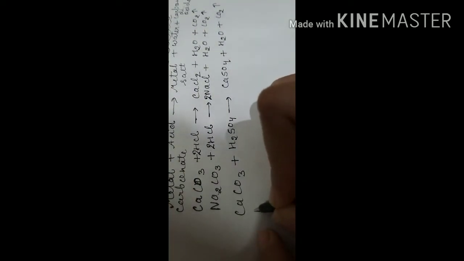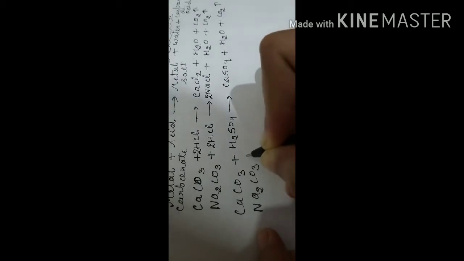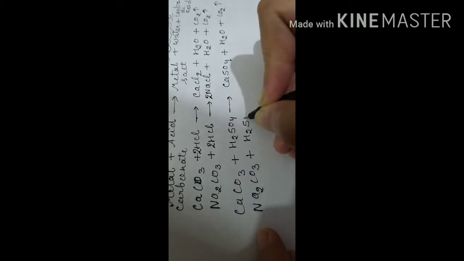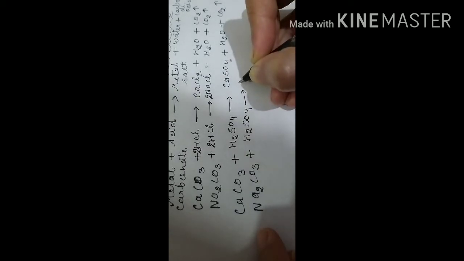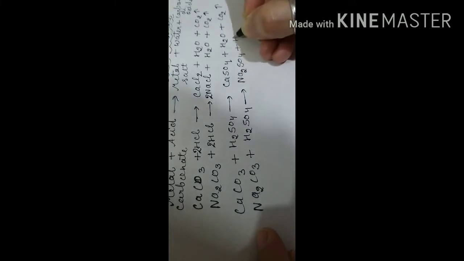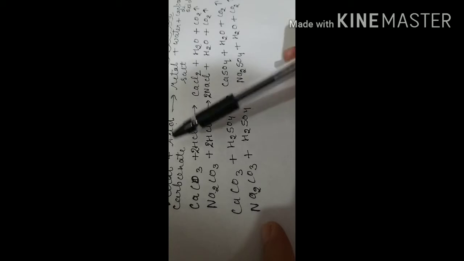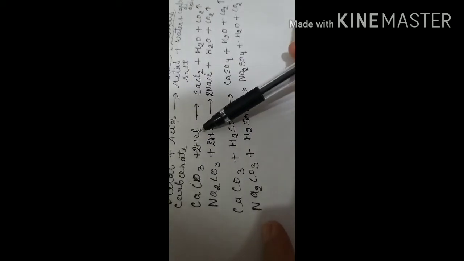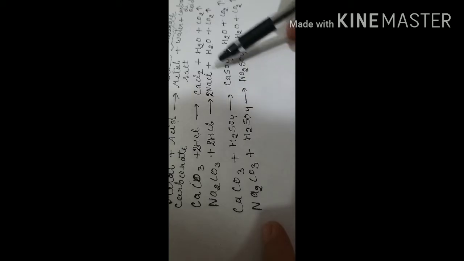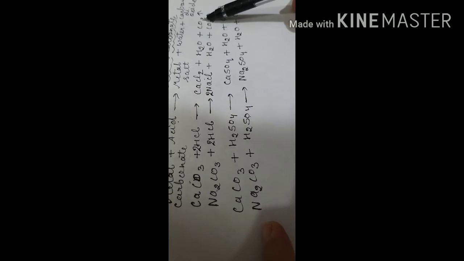Let us take the example of Na2CO3 plus H2SO4. What will we get here? Na2SO4 plus H2O plus CO2 gas will come out. Clear? So these reactions I have discussed with you. When acid reacts with metal carbonate, either hydrochloric acid or sulfuric acid, the product will be metal salt plus water, and CO2 gas will evolve.